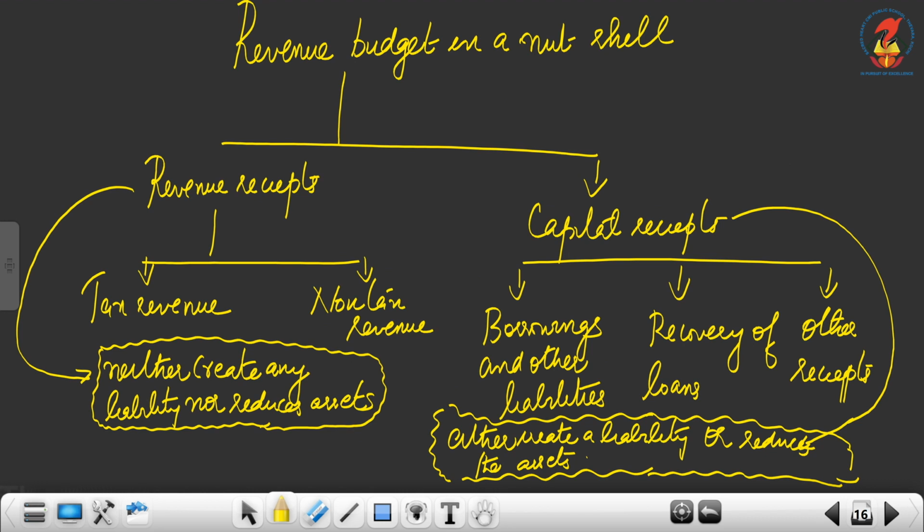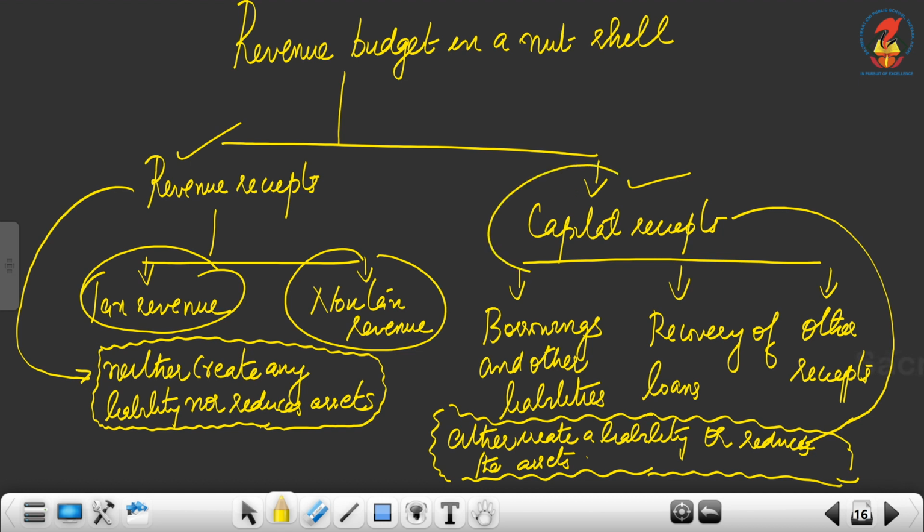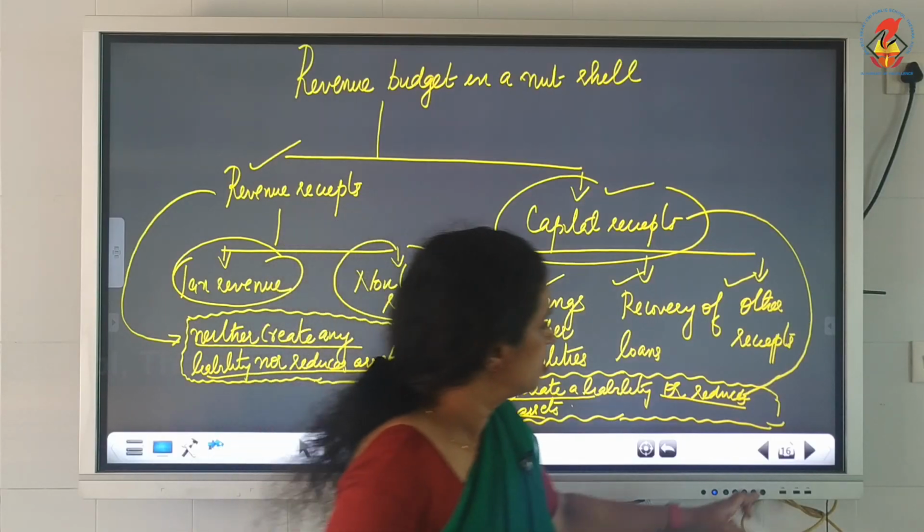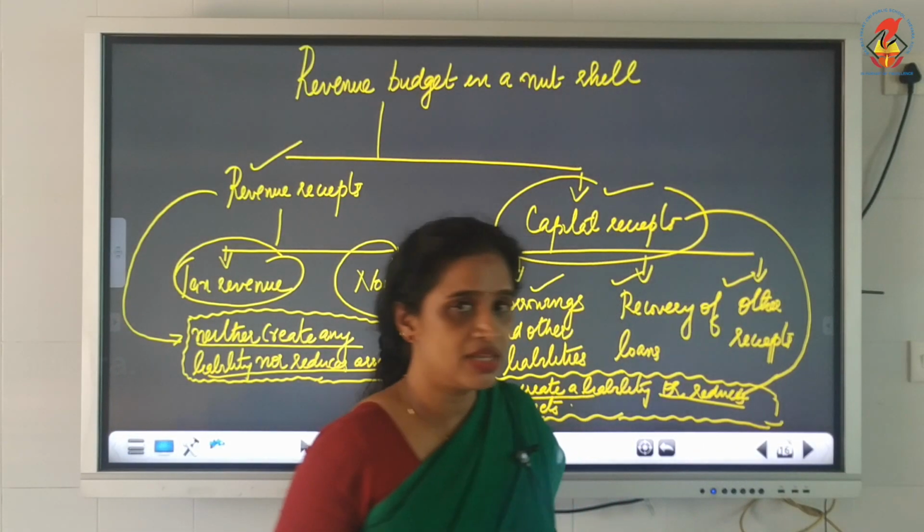Now the revenue budget in a nutshell. The revenue budget consists of revenue receipt and capital receipt. Revenue receipt consists of tax revenue and non-tax revenue, and capital receipt consists of borrowings and liabilities, recovery of loans and other receipts. Just see what I have written: revenue receipt neither creates any liability nor reduces any asset, but capital receipt either creates a liability or reduces the asset. I hope the concept of the revenue budget is very clear to you.